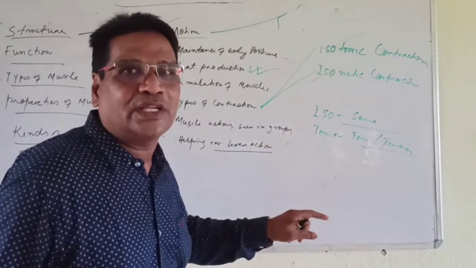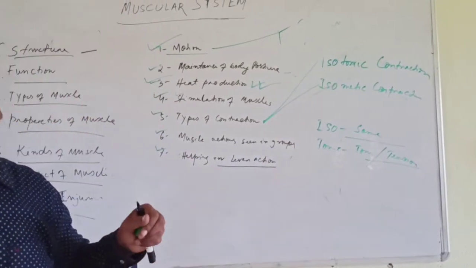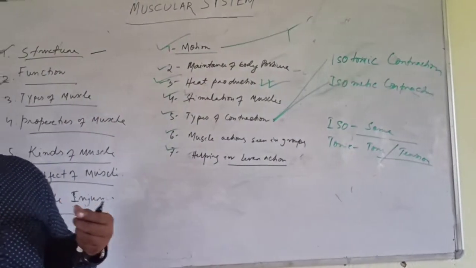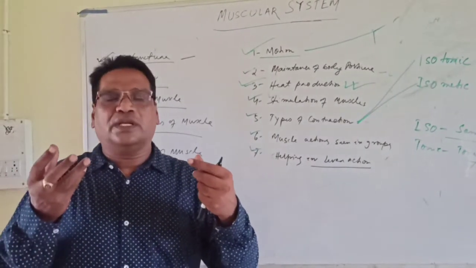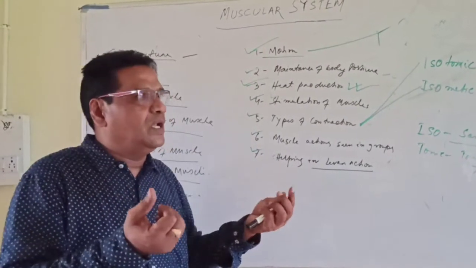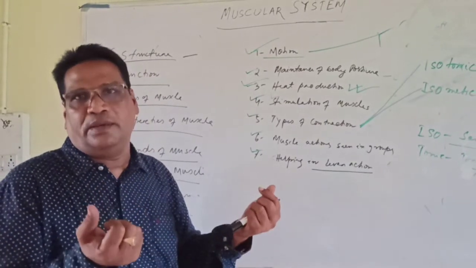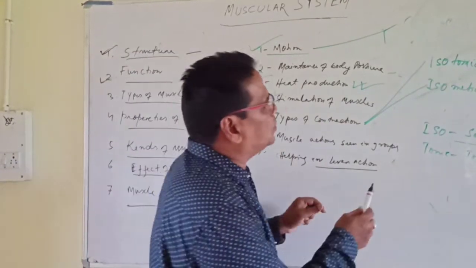Same function of the muscle. Example, chewing or mastication, chewing any object in your mouth. Then lifting a weight by your hand, that is an example of isotonic.